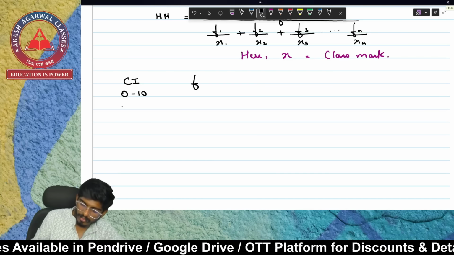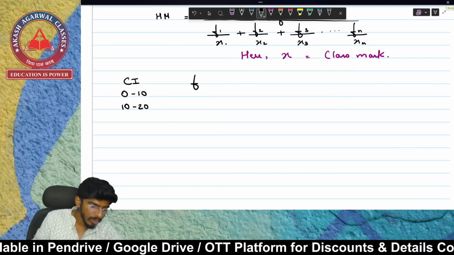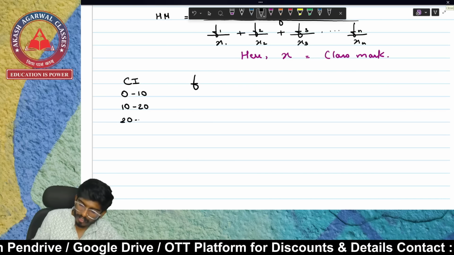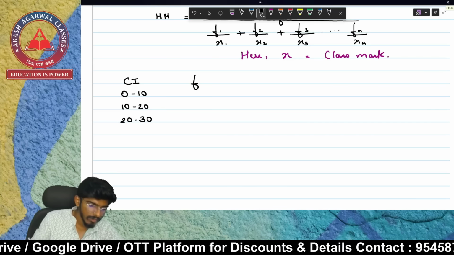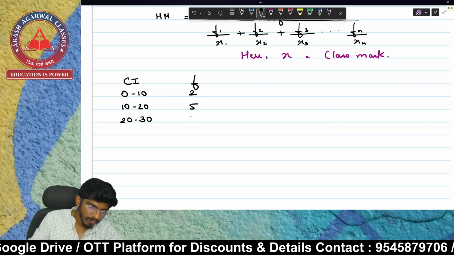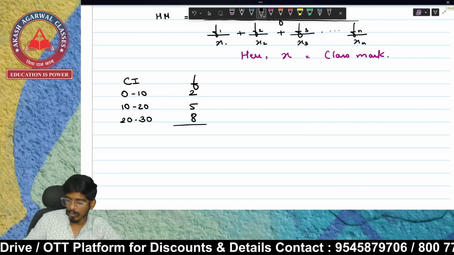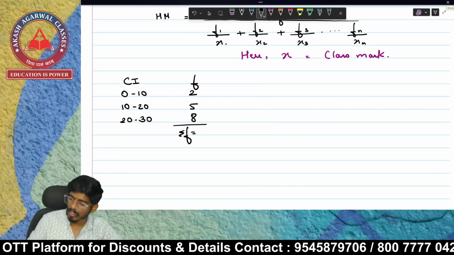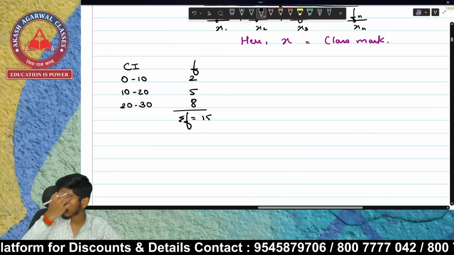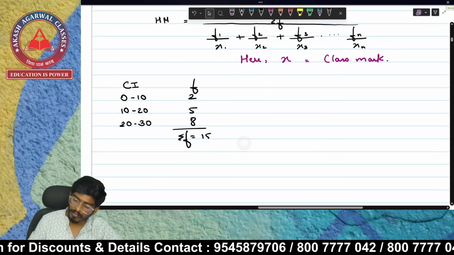Class interval is 0 to 10, 10 to 20, 20 to 30. Frequency is 2, 5 and 8. So the summation of F can be solved. It is going to be 2 plus 5, 7, plus 8, 15.